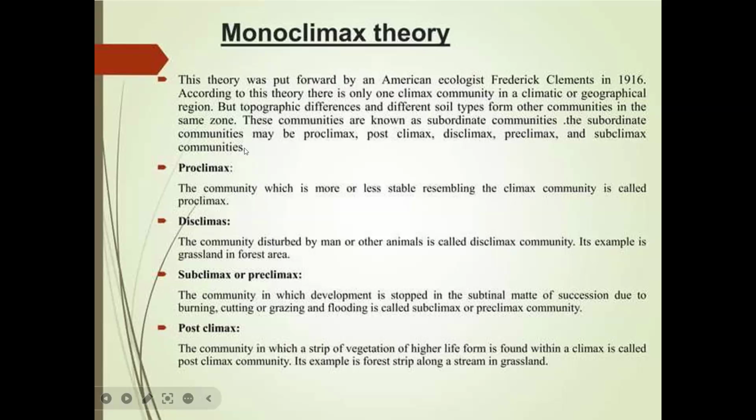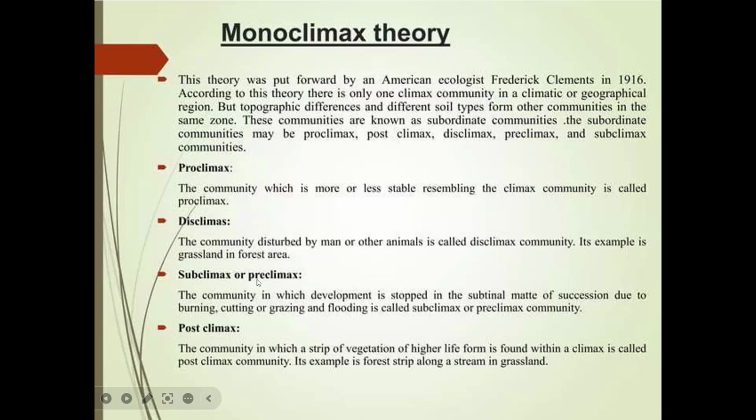The first one is the pro-climax. Pro-climax means the community which is more or less stable and resembling the climax community. Second one is the disclimax. The community which is disturbed by man or other animals is called the disclimax, that is, due to disturbances of human activities the community is disturbed. An example for this is grassland in a forest area.